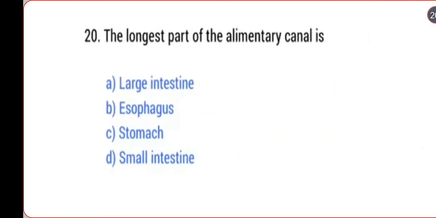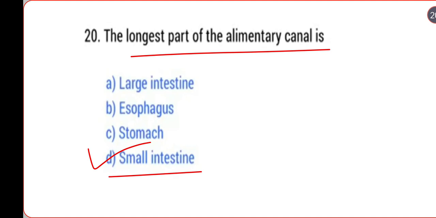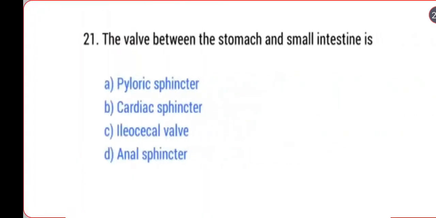The longest part of the alimentary canal is the small intestine. The valve between the stomach and small intestine is called the pyloric sphincter. This is the pyloric sphincter, between the stomach and small intestine.